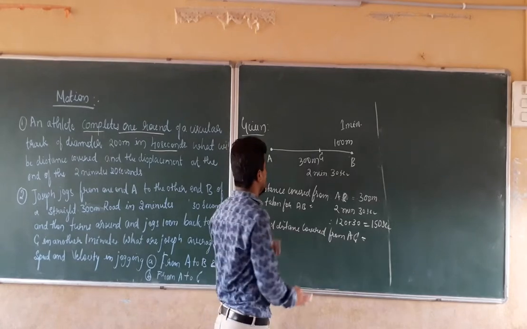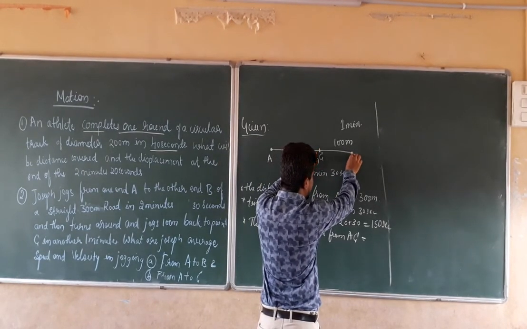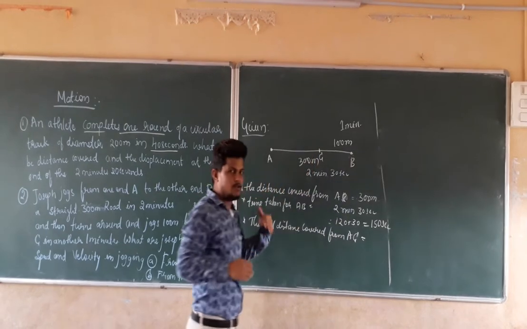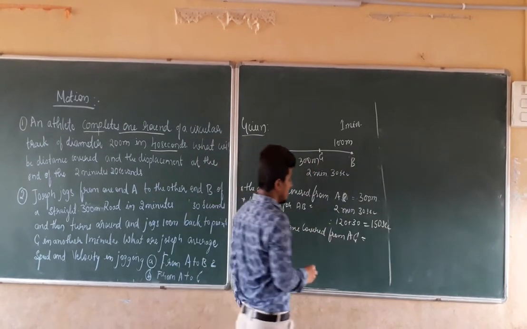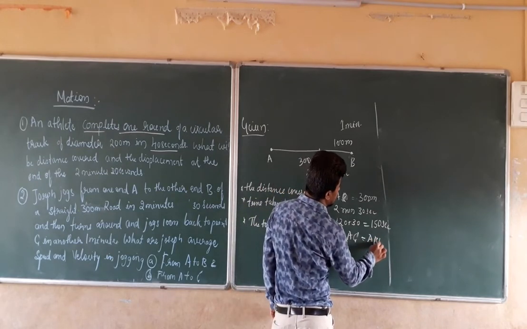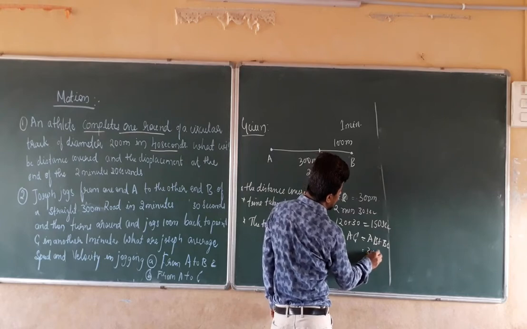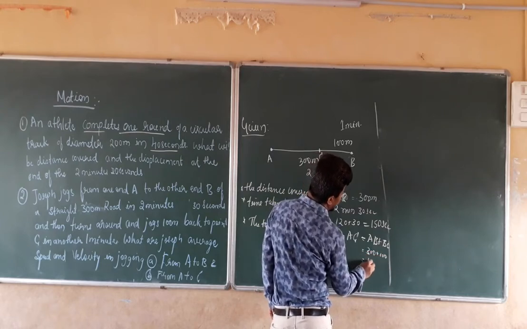So the total distance covered will be AB plus BC. First it completes one journey, then returns back, so we have to add them. The total distance is AB plus BC, which is 300 plus 100, equal to 400 meters.